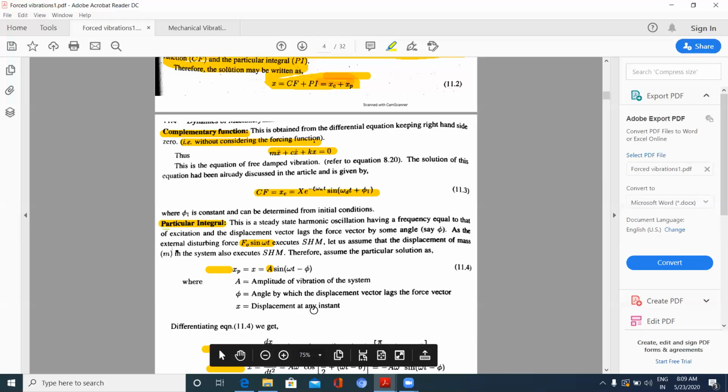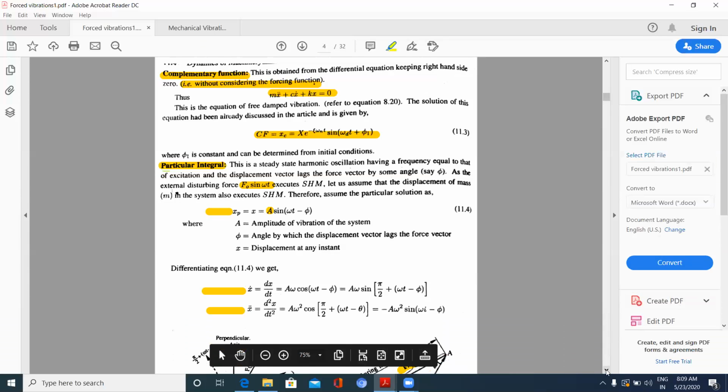X is the displacement at any instant, which is given by x equal to capital A sine omega t minus phi. Now our concentration, observe here, will be on capital A. Now what is the A value? We will be checking.